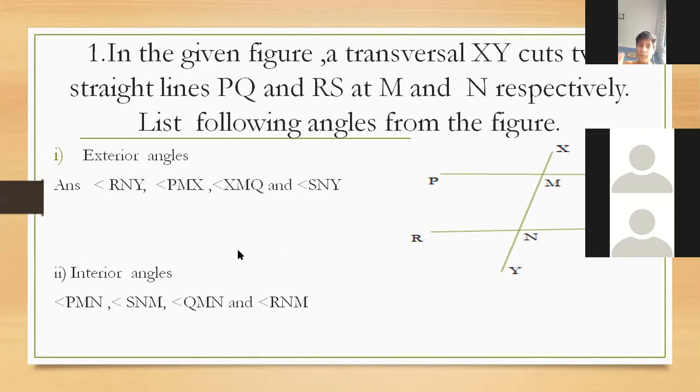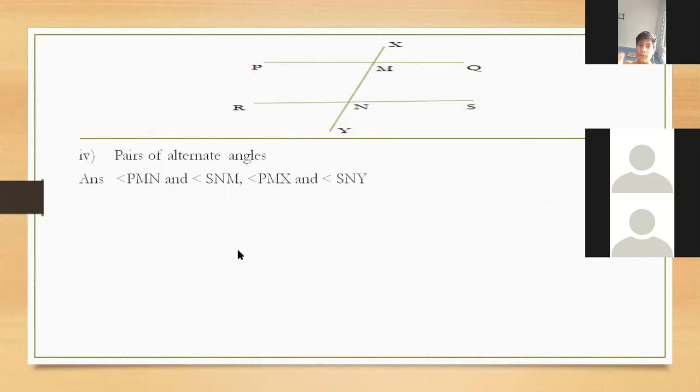Now, Ritik, tell me this: pairs of alternate angles. There are 4 pairs of alternate angles. Angle PMN and angle SNM, PMX and SNY, QMN and RNM, QMX and RNY. Good. Very good.